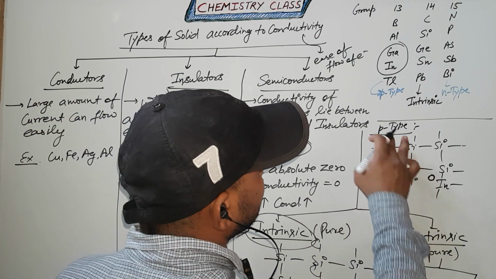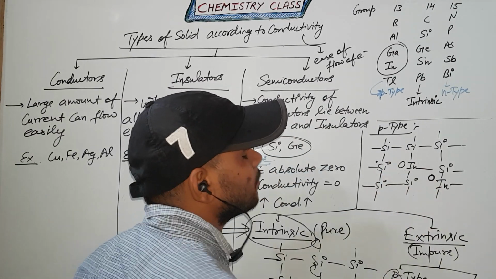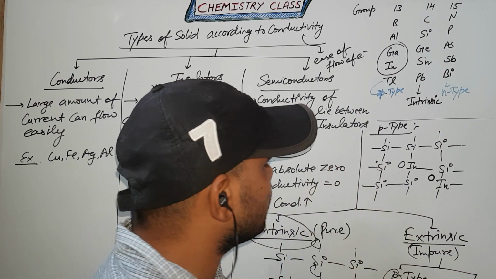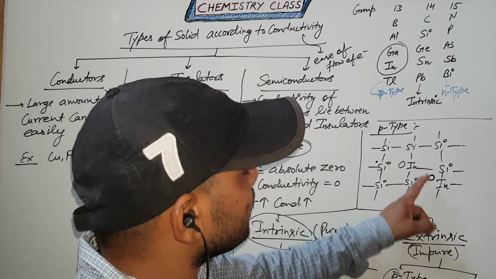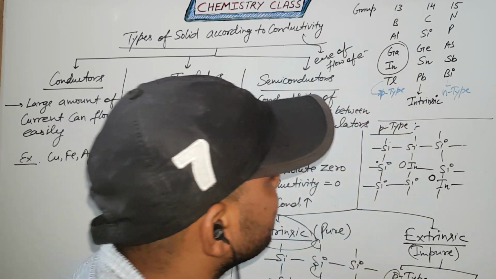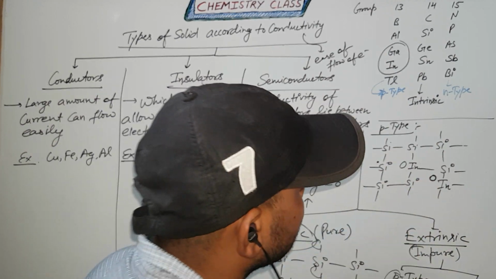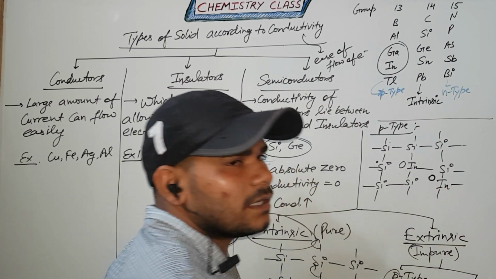In this case, you can see silicon has a complete bond because its outermost electrons are 4, therefore it creates 4 bonds. But indium has 3 outermost electrons, that's why it creates 3 bonds here, and one hole will be created because silicon needs the bond.